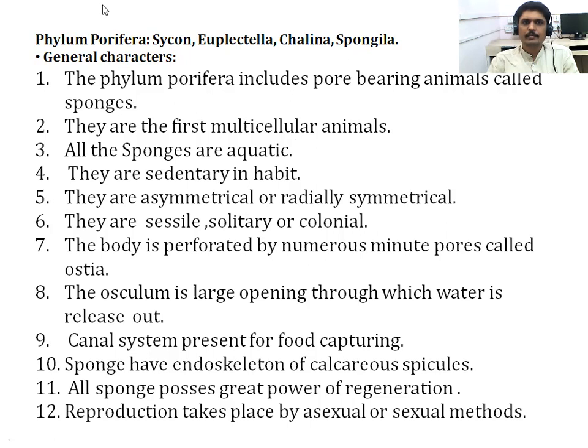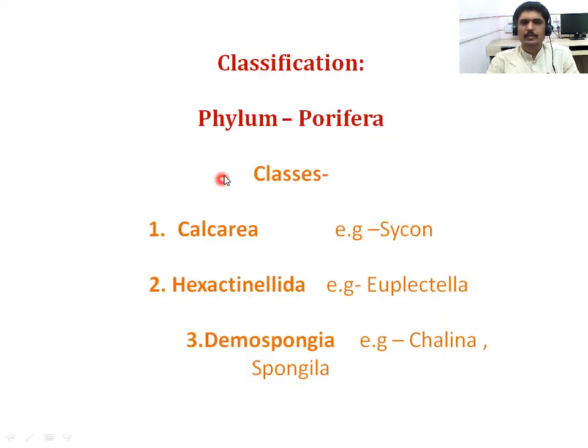In this phylum, we discuss four examples: the first is Sycon, second Euplectella, third Chalina, and fourth Spongilla. So let's start with the first example.